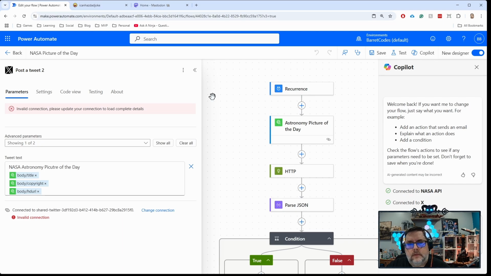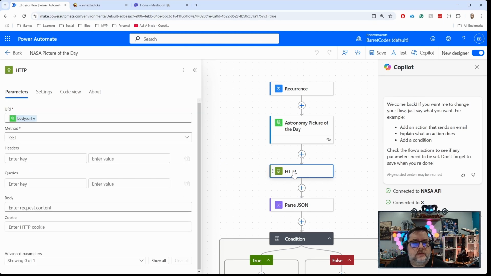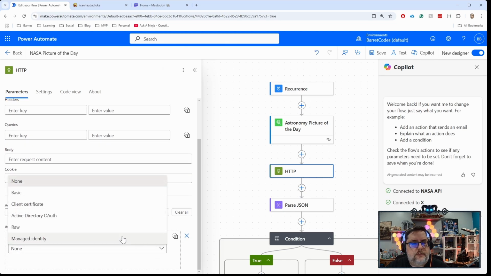You can use that HTTP endpoint or connector, like I said, to connect to anything that's out there that you could use a curl request to, or any kind of HTTP connection, pretty much. And like I said, it even supports authentication if you need to use that in order to connect to it.